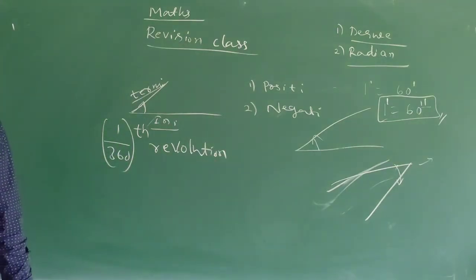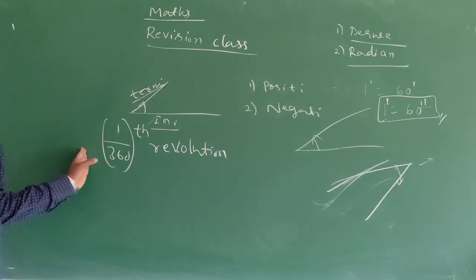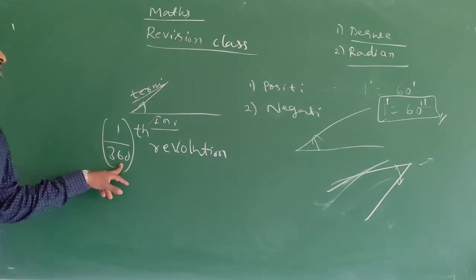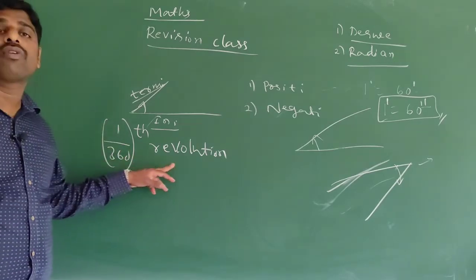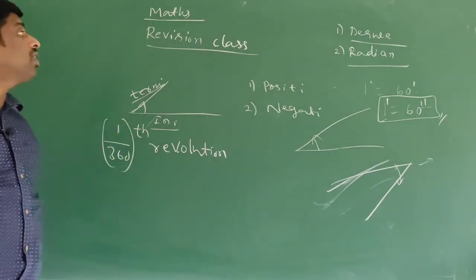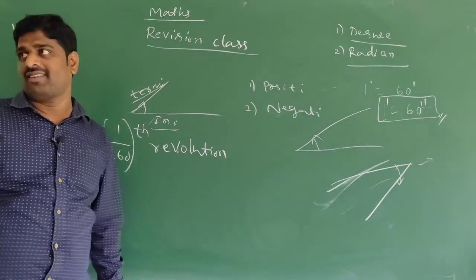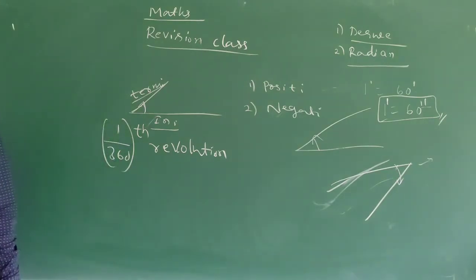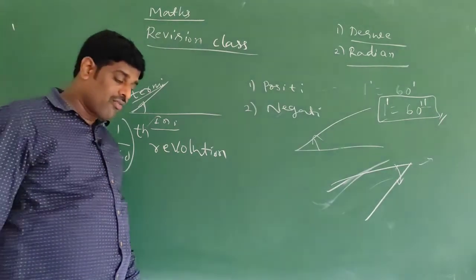Radian measure is also a measurement of an angle.